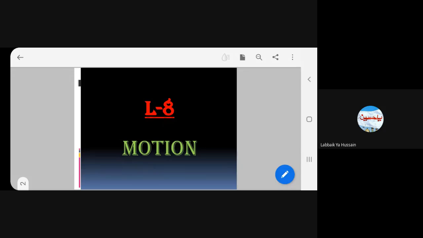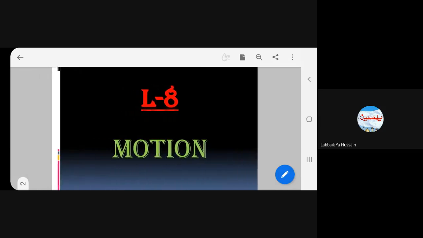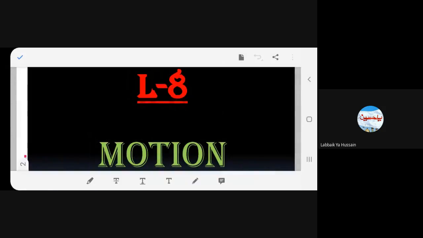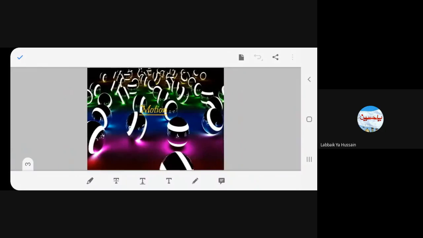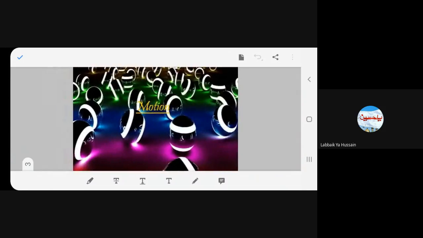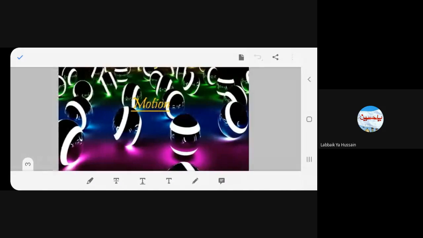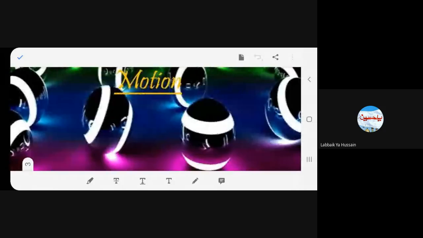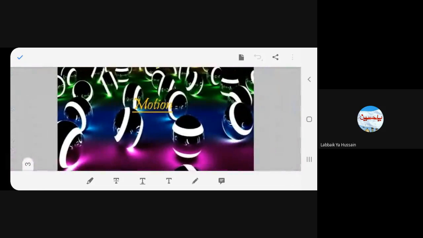Okay. So, good morning to all of you once again. We are beginning with a new chapter, that is motion. You can see over here the pebbles, or you can see the marbles moving. So, how does it move? The movement is called as motion.